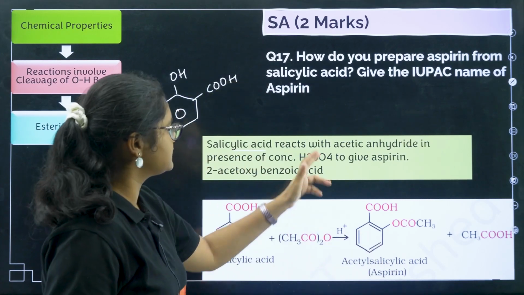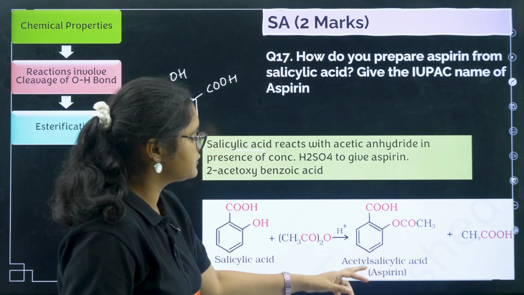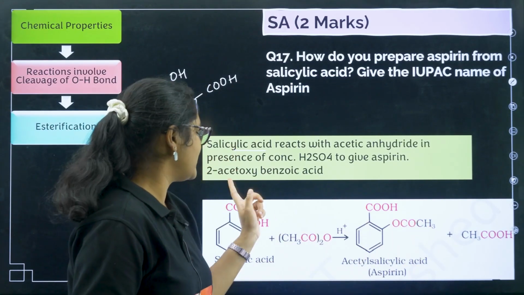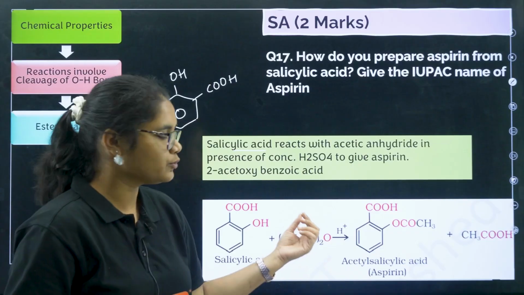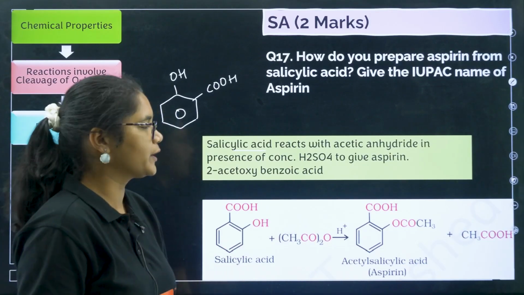Now the question is asking you to tell the IUPAC name of this one. If you see, on the second position you have this acetoxy group. So 2-acetoxybenzoic acid is the IUPAC name of aspirin, okay?